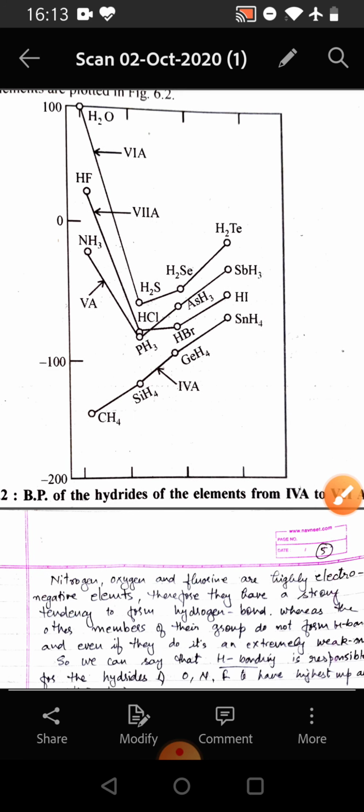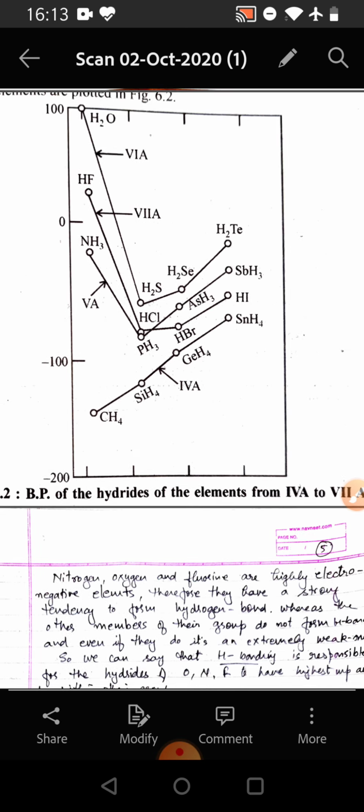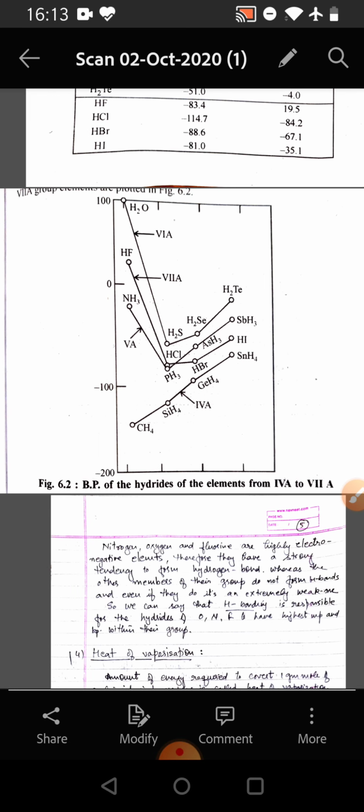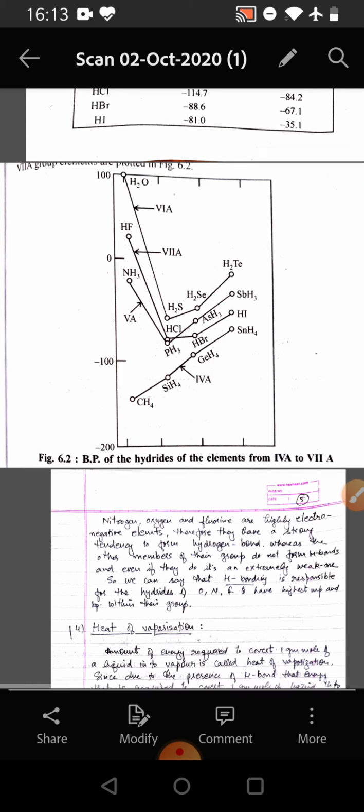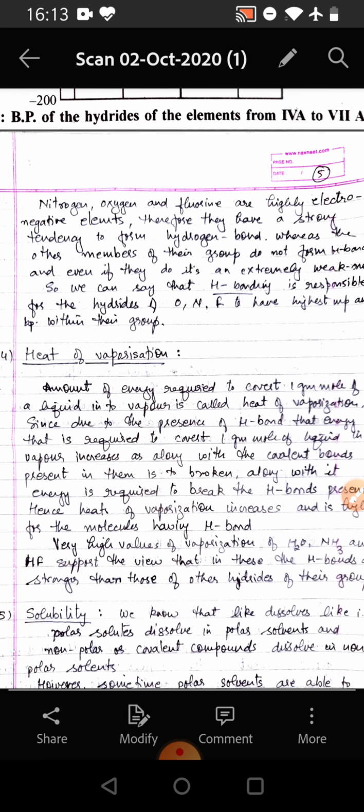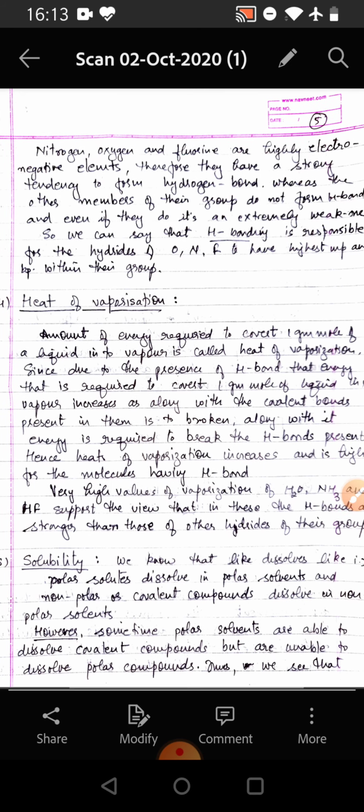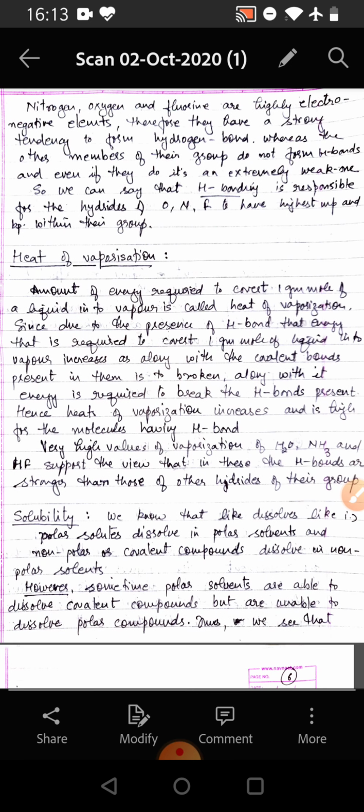So in this graph, we can see how the melting points and boiling points of the hydrides of the elements from 4th A to 5th, 6th, 7th A vary. Now we see that nitrogen, oxygen and fluorine are highly electronegative elements, therefore they have a strong tendency to form hydrogen bonds, whereas the other members of their group do not form hydrogen bonds, and even if they do, it is an extremely weak one. So we can say that hydrogen bonding is responsible for the hydrides of oxygen, nitrogen, fluorine having high melting points and boiling points within this group.